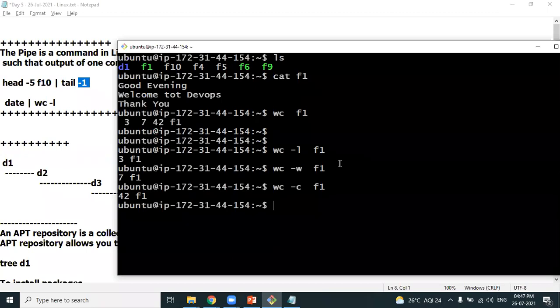Clear about this? Okay. Now I want to show you why I'm discussing this word count, because I want to show you one more example of pipe, how to use the pipe symbol. We already have discussed this command called date.